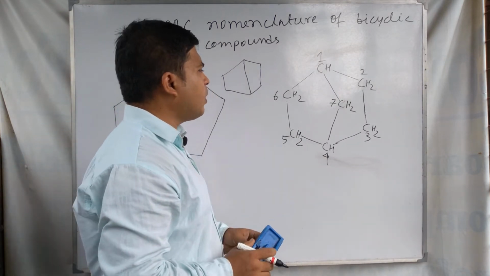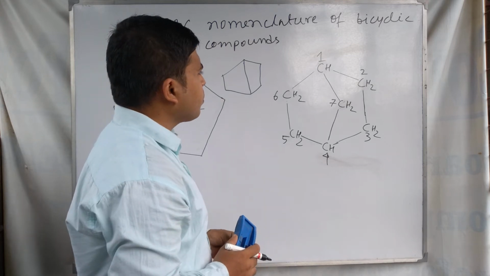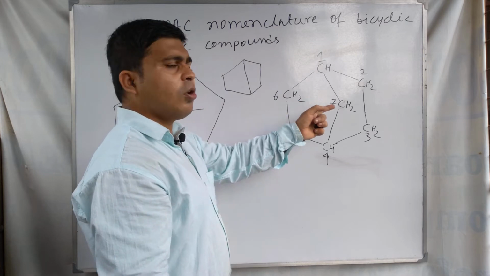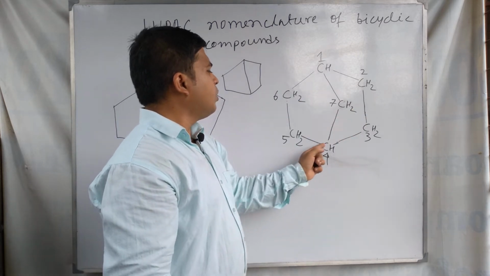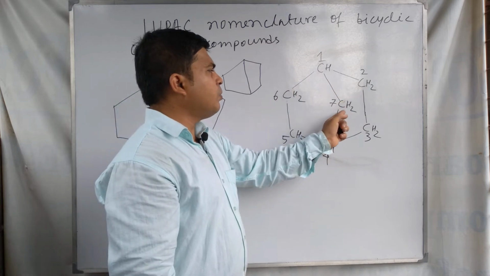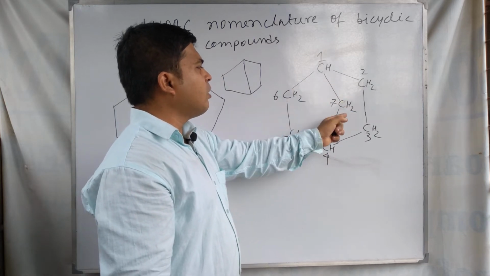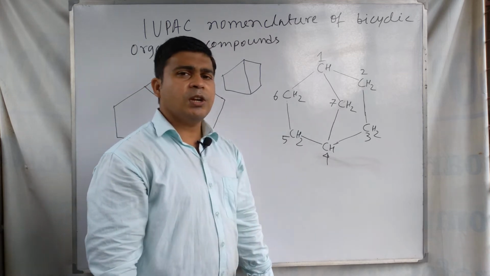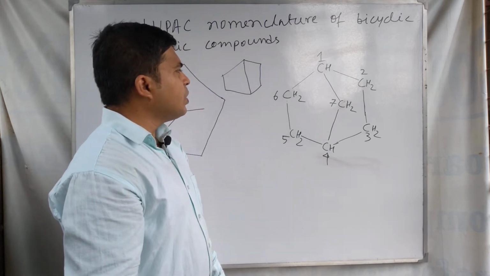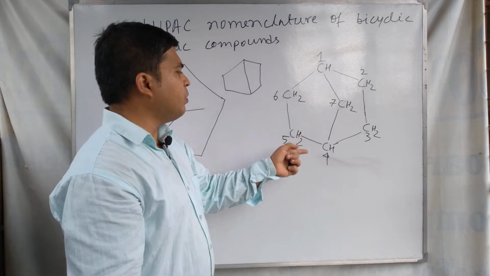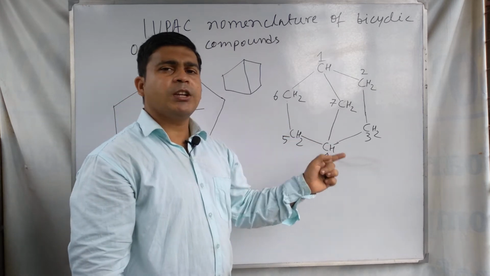At first the larger bridge is numbered, then the shorter bridge is numbered. These two bridges are the larger bridges. After numbering these, the shorter bridge is given number 7. The number of carbons present in each bridge is written in decreasing order.